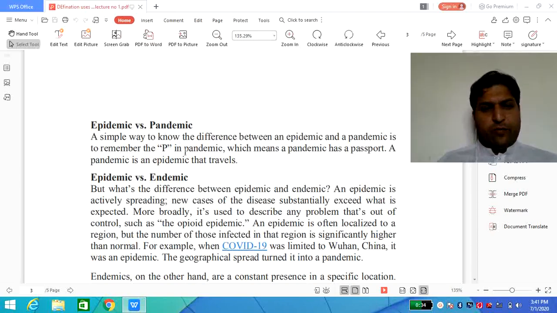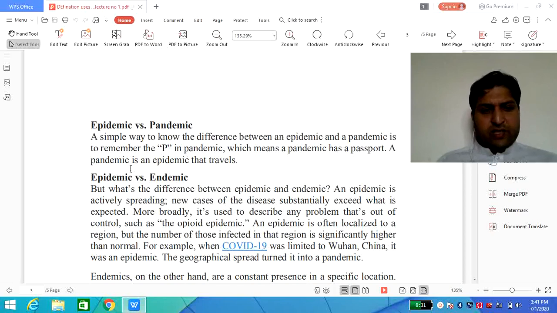So if we focus on present time, that is COVID-19, COVID-19 is not the epidemic one, that is the pandemic. Yes, of course it started as an epidemic, because yes, the outbreak was there. Initially the disease was restricted to Wuhan city of China, so that was epidemic because that was restricted to China, Wuhan city. But anyhow, later on it covered the entire globe, and that's why it's considered a pandemic.